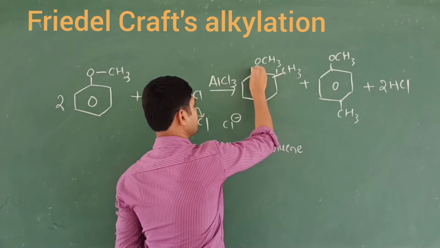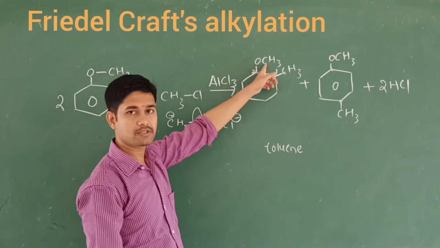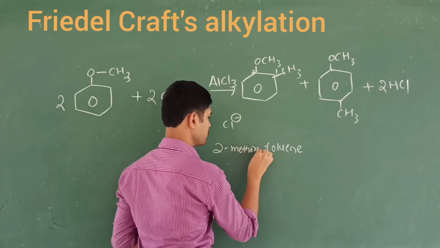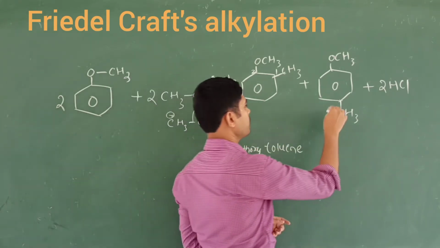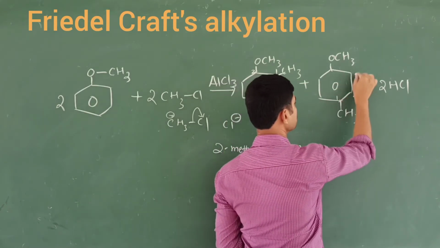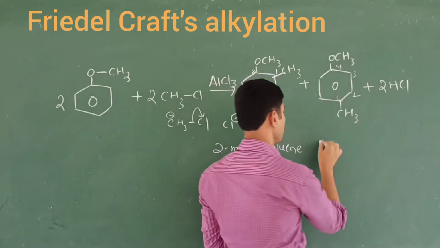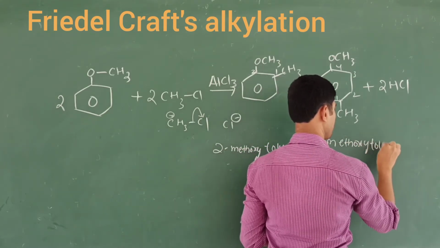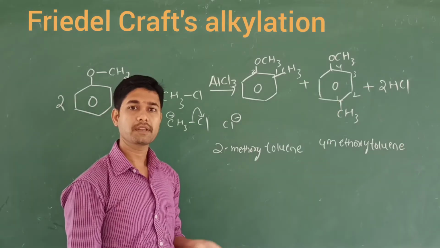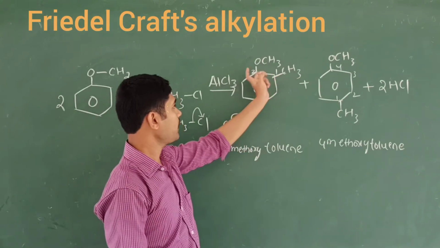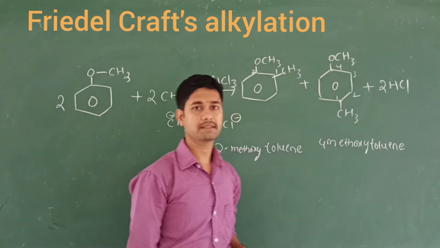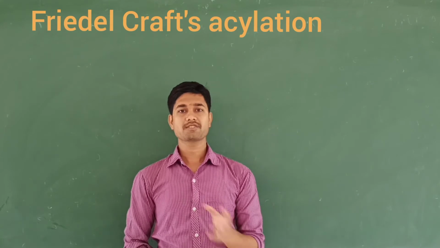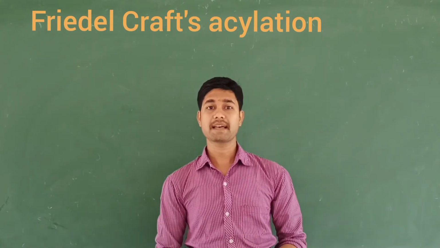This is the first carbon. I read the second, because at the second carbon the methoxy group is attached. That is called 2-methoxytoluene. Like this, here also this is toluene, 1, 2, 3, 4, that is called 4-methoxytoluene. So we can call the combination ortho-methyl anisole and para-methyl anisole. Like this, the Friedel-Crafts alkylation reaction takes place. Let us discuss the last reaction, that is Friedel-Crafts acylation.